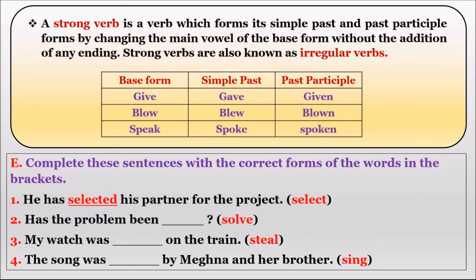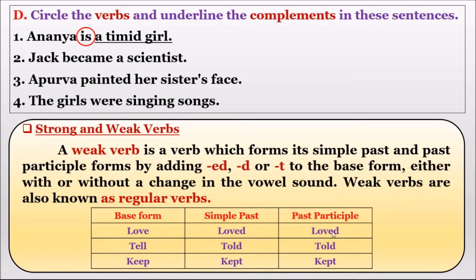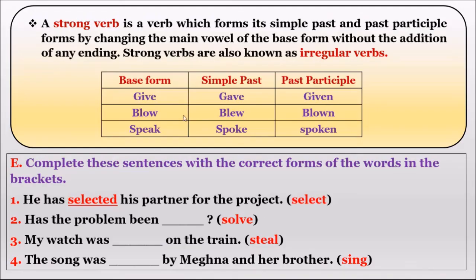Now let us do the exercise part. Now, complete these sentences with the correct forms of the words in the brackets. So we have to complete these sentences and here some verbs were given. We have to add ed or d or t. Sometimes if needed we can change the vowel. So it means we have to use a strong verb or a weak verb. So like this, in this form we can use a weak verb or in this form we have to use a strong verb to fill these sentences.